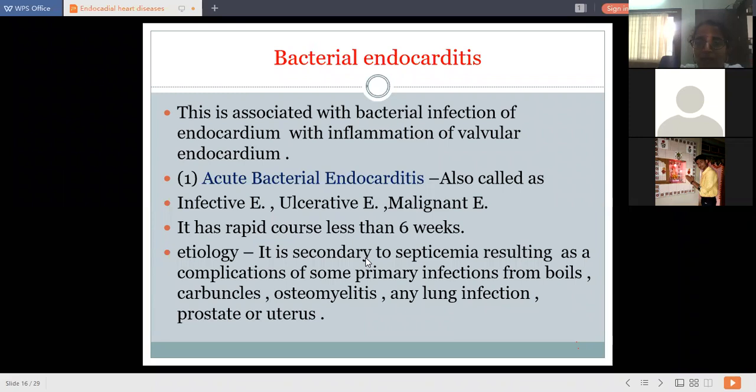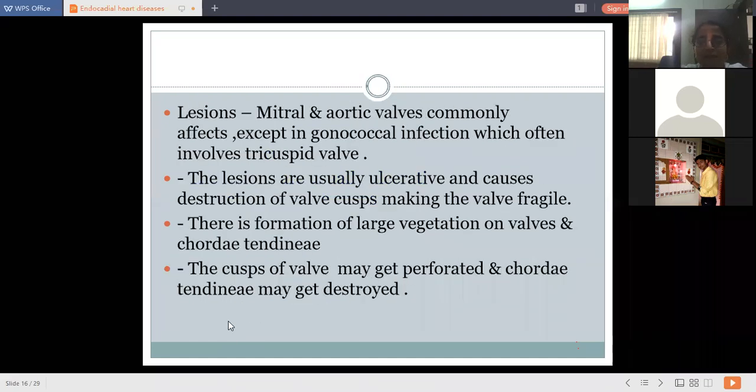In acute bacterial endocarditis, no specific organism is given. Any organism causing infection, that is boils, carbuncles, osteomyelitis, or any lung infection, pneumoconiosis, lung abscess, or infections of the prostate, uterus, may be streptococcal, staphylococcal, or pneumococcal, and can spread up to the endocardial lesions, that is up to the heart. So this is bacterial endocarditis, which has a very fast and rapid course.